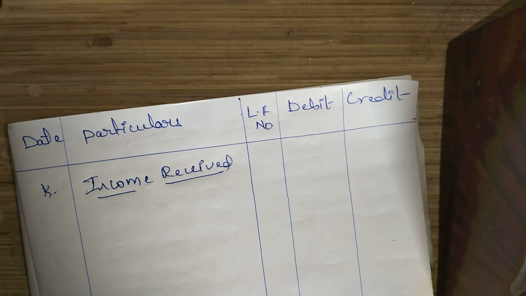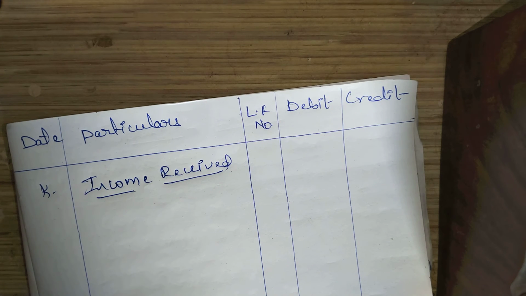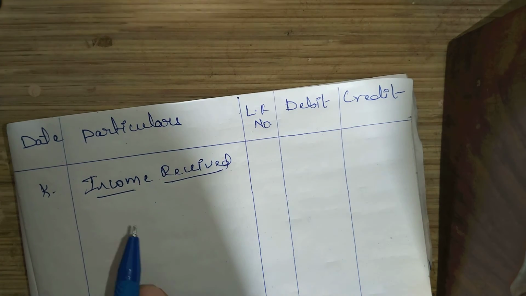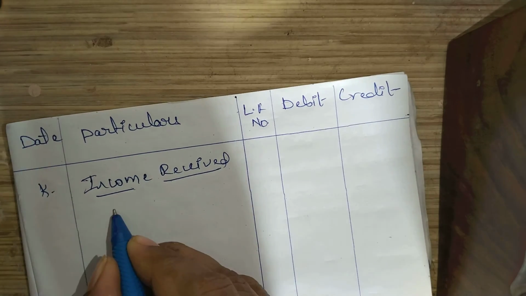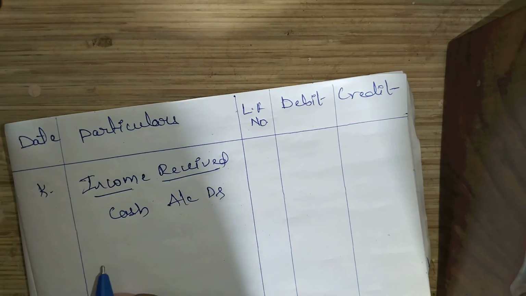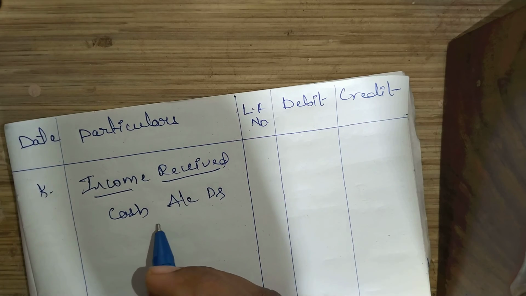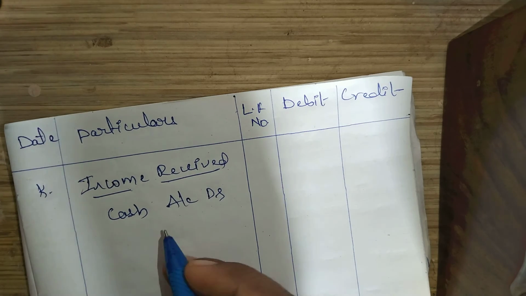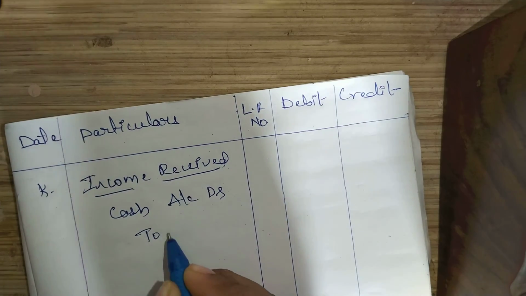Apartment running is your business. So you will receive the rent. How will you receive the rent? In the form of cash. So cash is coming into the business whenever you are receiving any income. According to the real account, cash has to be debited, and in the form of rent, you are receiving the income, right? So example, rent received,